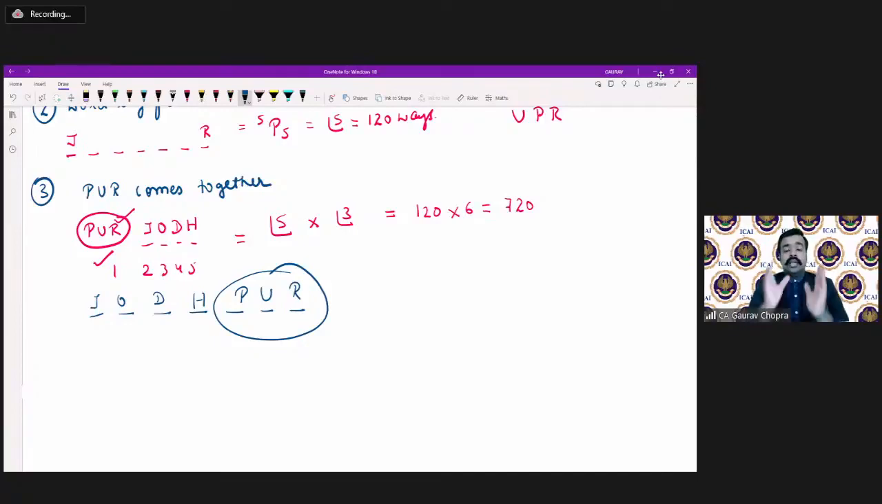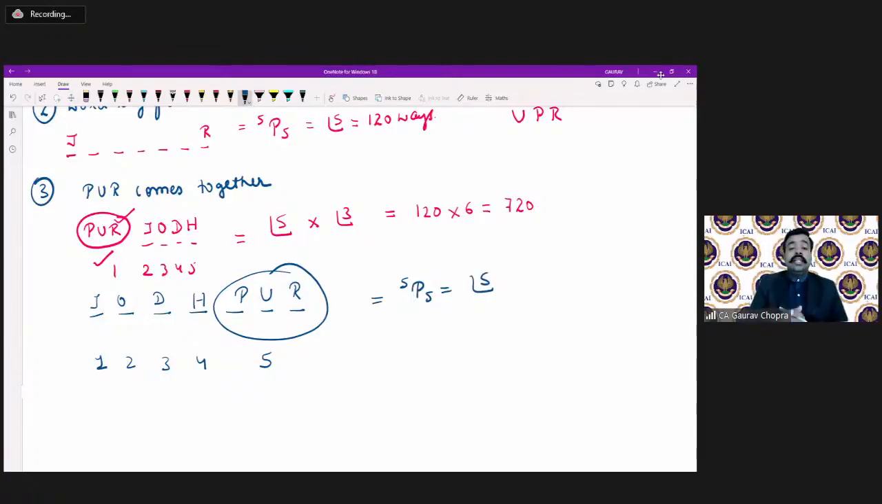So PUR is one group. We have to count PUR as only one group, the single group, right? And the remaining 4 letters as the others. So in total, how many units are we having? 1, 2, 3, 4, and then 5. So in totality, we are having 5 units. We are having 5 choices, and these 5 can be arranged in factorial 5, 5P5, that is factorial 5 ways.